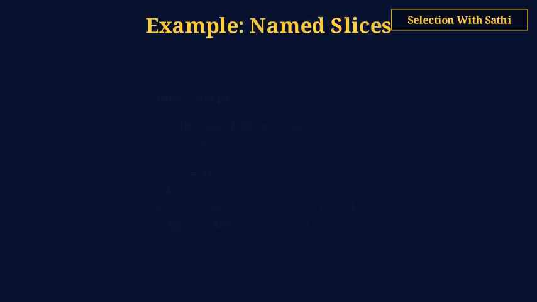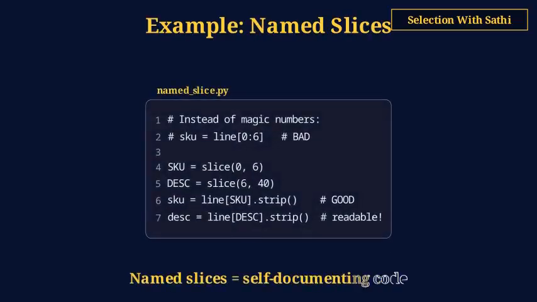Named slices make fixed width file parsing readable. Instead of line bracket 0:6, create a named slice, SKU equals slice 0, 6. Then write line bracket SKU dot strip. Named slices are reusable and self-documenting, much better than scattering magic numbers through your code.